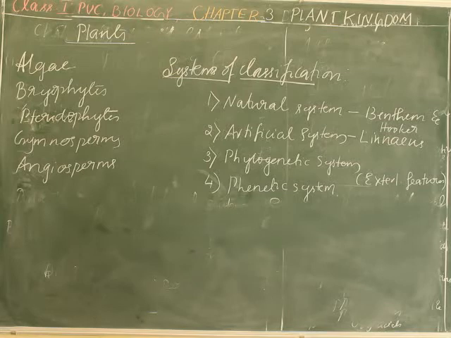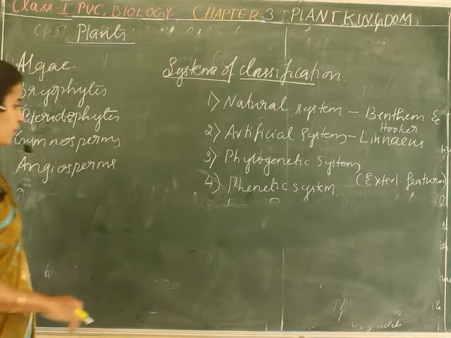As I already told you, if there is a lack of fossil evidence, then we have to go with the next method of classification, which is known as the phonetic system.